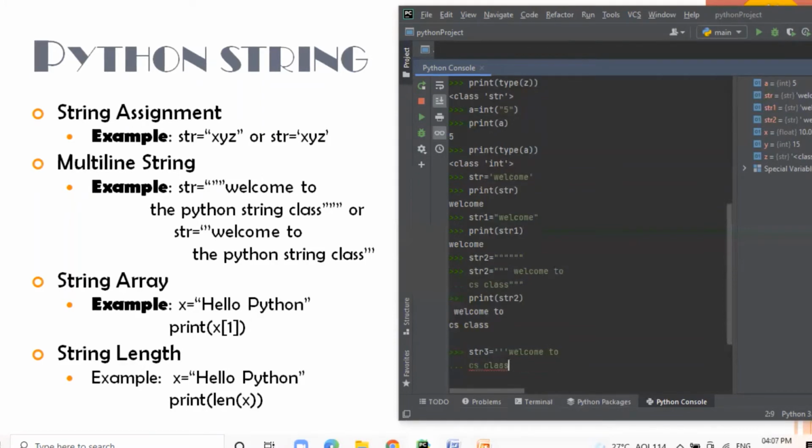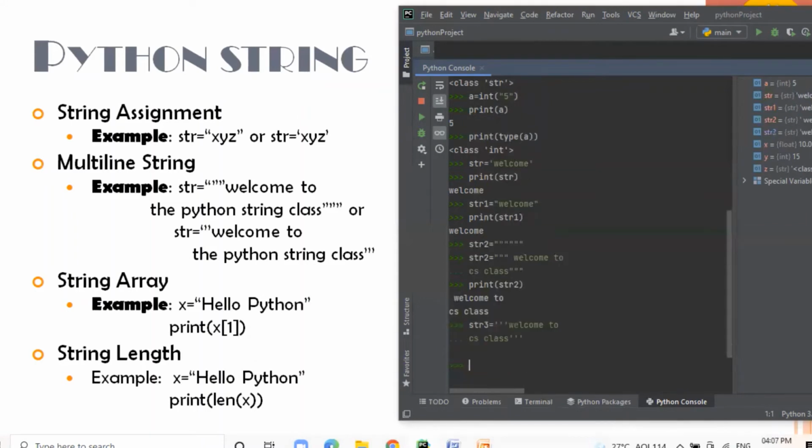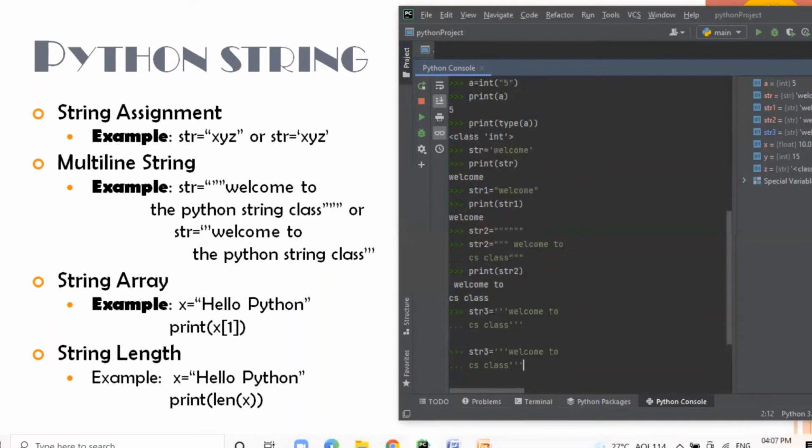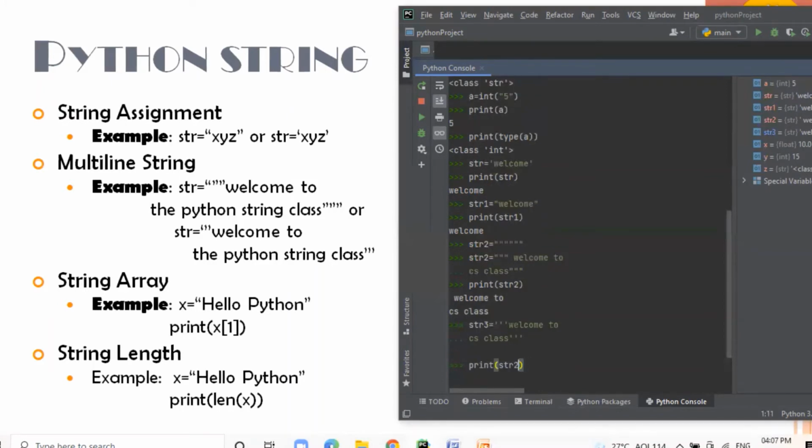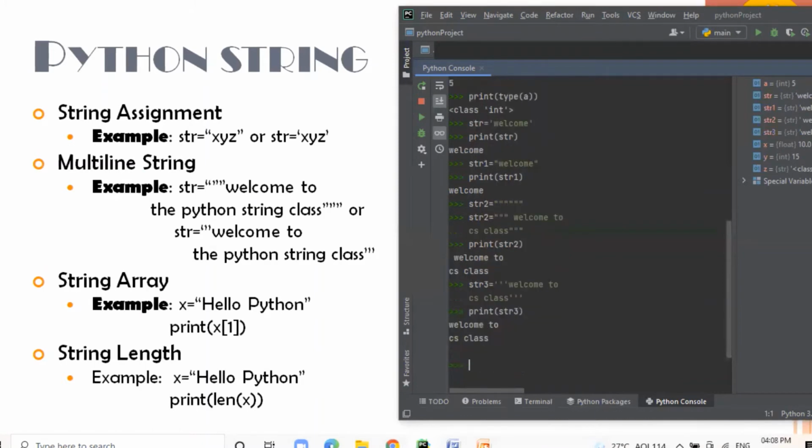class, and close with a single triple quote. Now the multi-line string is created, and you can see the multi-line string using the print function. So this is how Python supports multi-line strings.